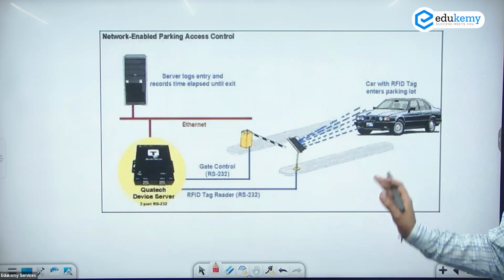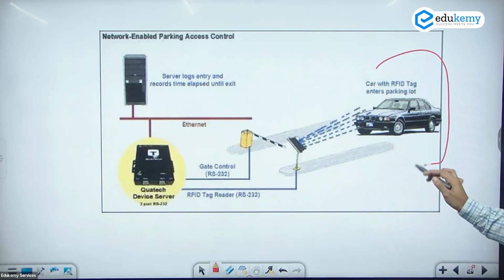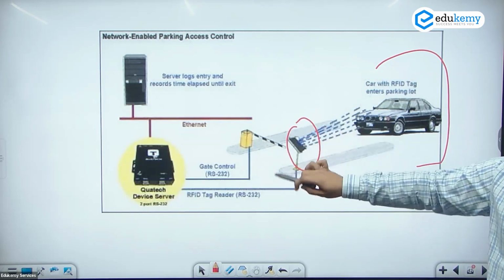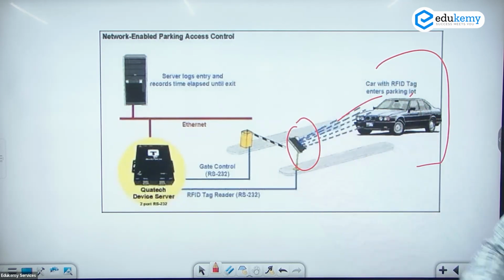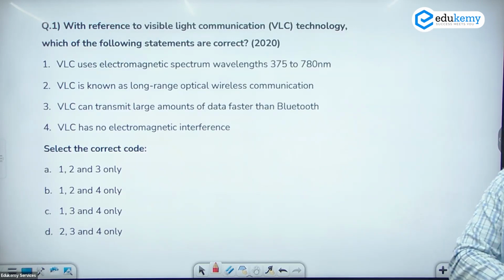So this is the car जिसके बारे में हमने discuss किया. Car with the RFID tags. It's like the reader is there and the AFC gate will open after scanning the car. So this is the process we are using there. This was a question in 2020.